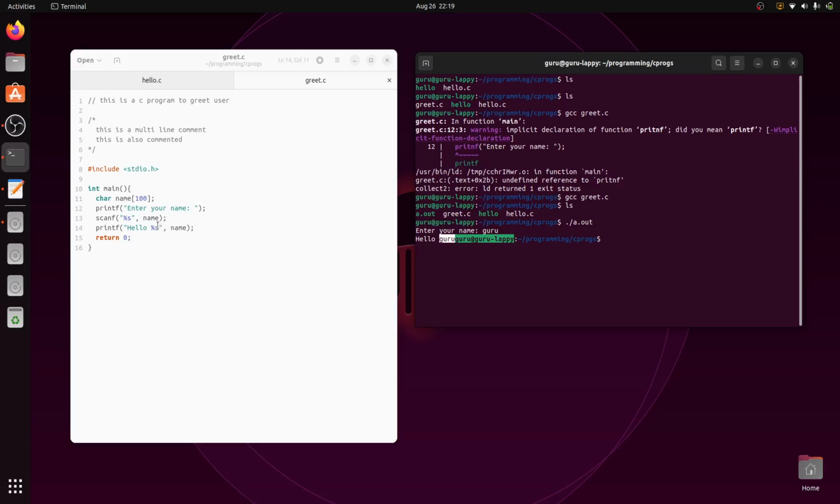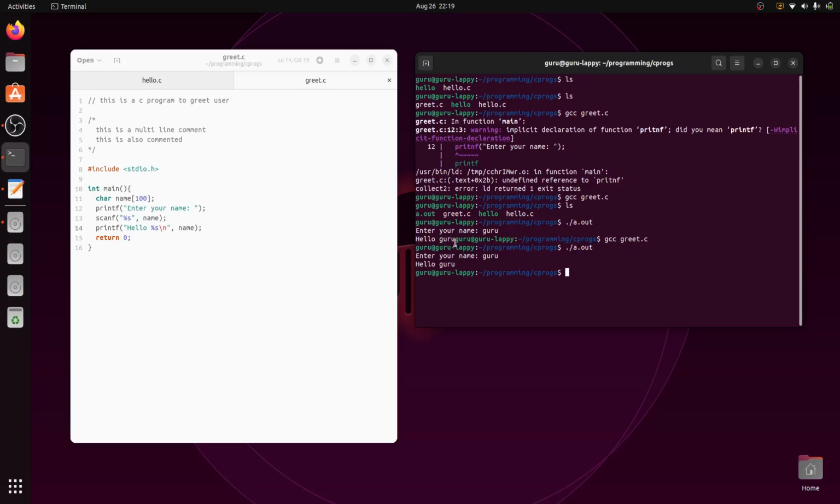Now to make it clearer, I will put in one more new line. Slash n is a special character. There is no space here, and it is not uppercase N. So you can see the difference here. Once I do this, I have to compile again. Anytime you change a source file, you have to compile again. Now run it. I'm entering Guru.